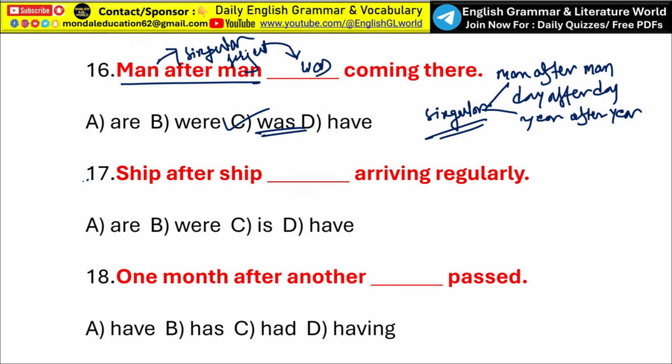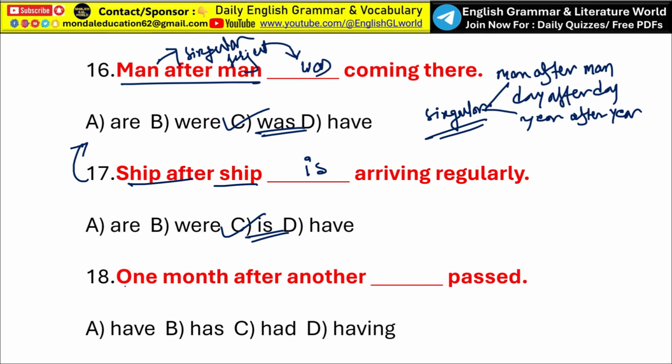Next, this is the repeated version of the first one. So tell me the right answer. Ship after ship dash arriving regularly. So I have already told you. So here the correct answer is: ship after ship is arriving regularly. So option C, is, is the correct answer.